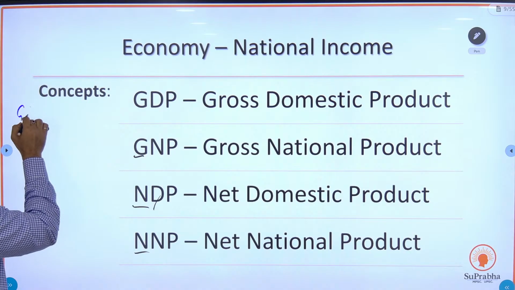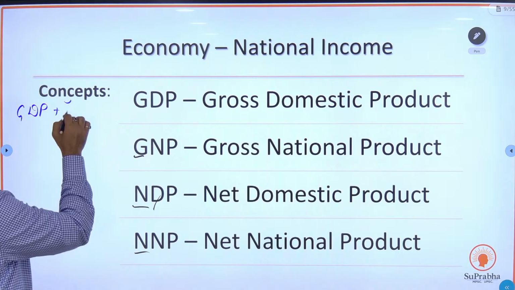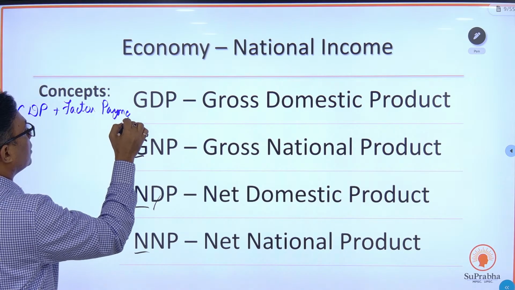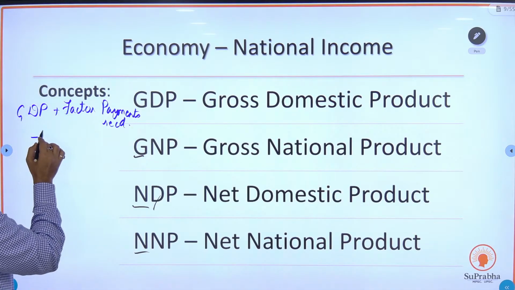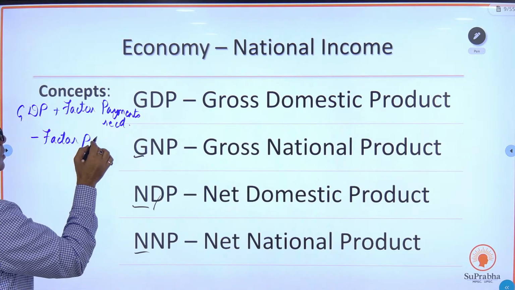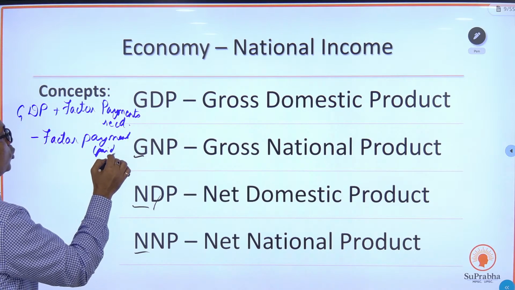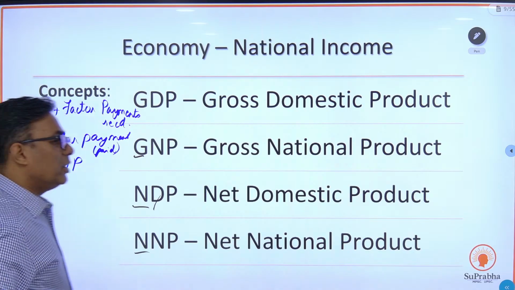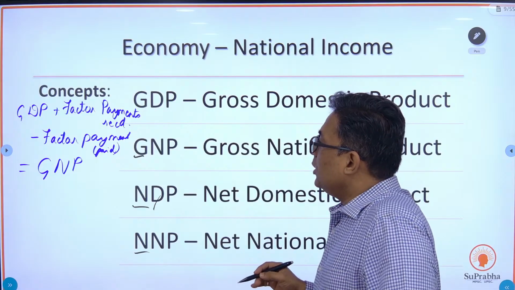If to GDP I add factor payments received from abroad, and I subtract factor payments paid to the rest of the world, then you are going to get gross national product. So this is the basic definition of GDP and GNP.